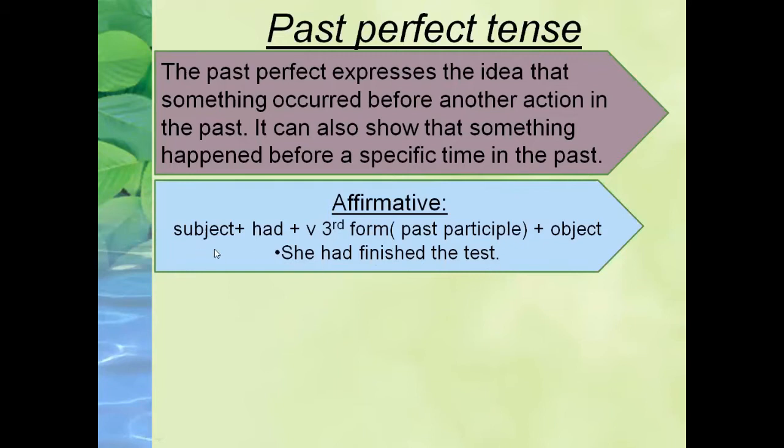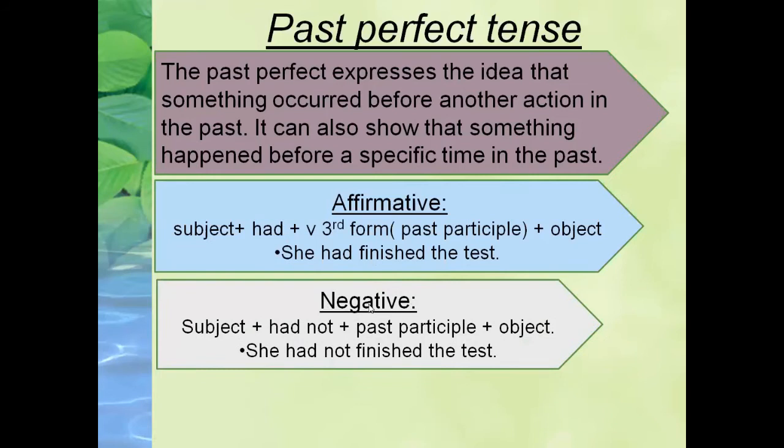Simple as that. Then how do we construct a negative sentence? For a negative sentence, we use a subject and we add not along with had. We use had not with the past participle and object. Example, she had not finished the test. She is the subject, had not is the helping verb for past perfect tense, negative type of sentence. Finished is the past participle and the remaining is the object. Okay, students?